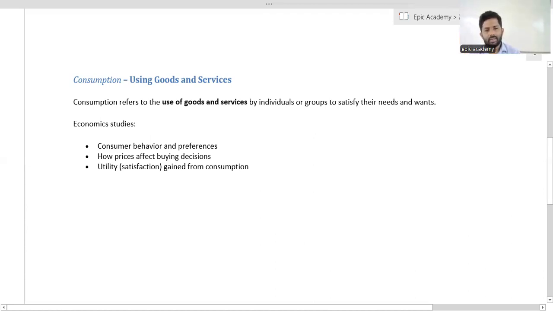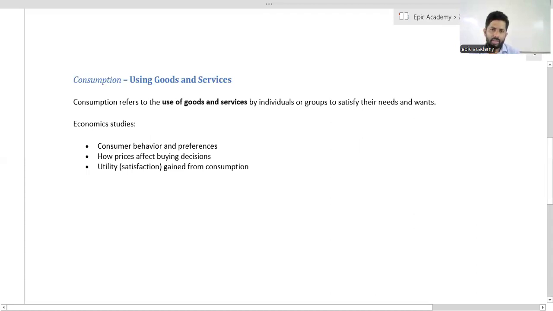Okay, but definitely you can identify goods. Goods are tangible. They are physical things. As an example, just consider foods. It is tangible, isn't it? Yes, it is tangible.